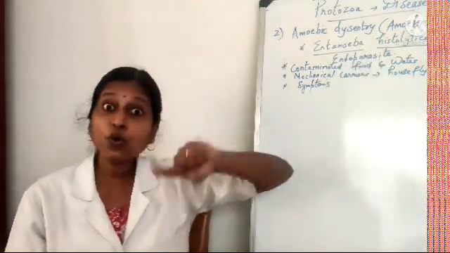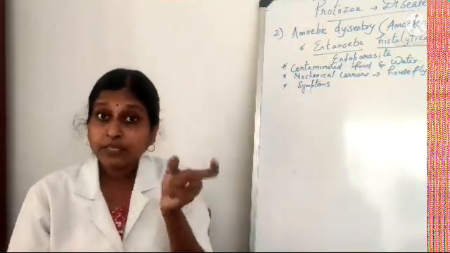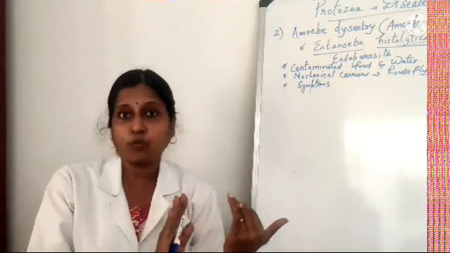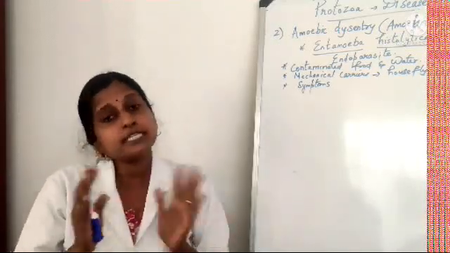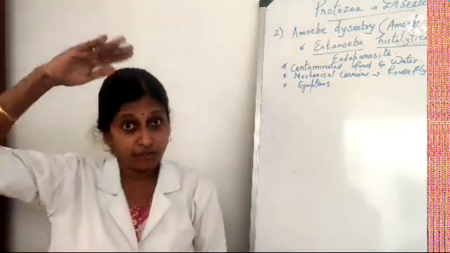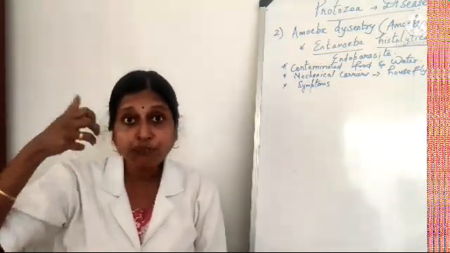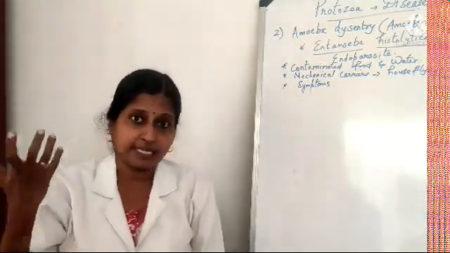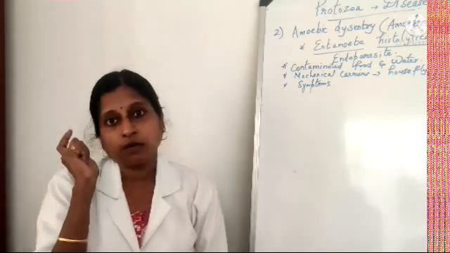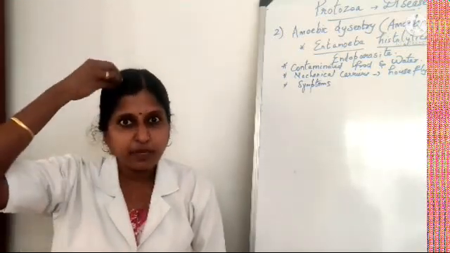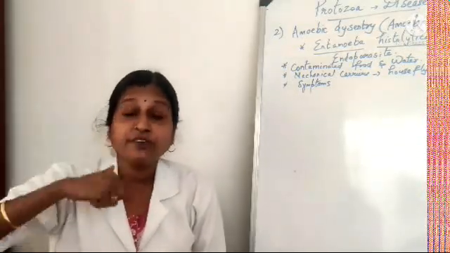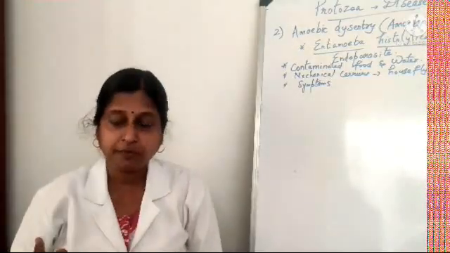Now when you say it is an endoparasite, what is this endo? There are two types of parasites. One is your endoparasite and another one is your ectoparasite. What is the difference between ecto and endo? Ectoparasites live on the surface outside the body and take nourishment from there. Then we call them ectoparasites. Like lice, head lice, they stay on the head and suck the blood from there, isn't it? So that is ecto, living outside the body and taking nourishment.